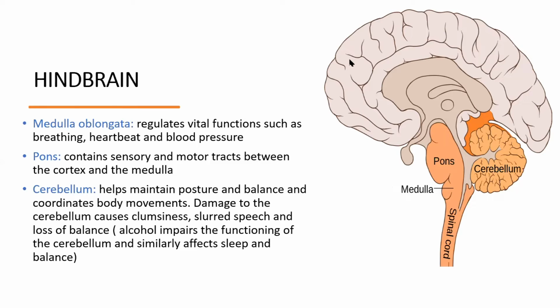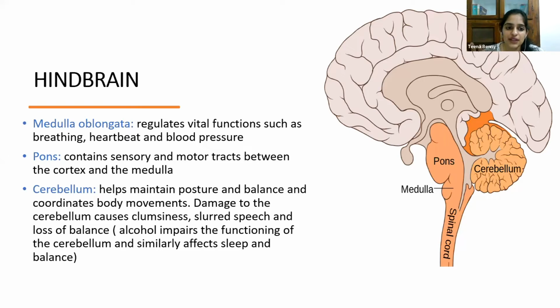Okay, now cerebellum. What does cerebellum do? Cerebellum is a part of the brain which helps us maintain a posture. Our body balance is maintained by the cerebellum and it coordinates our body movements. When you consume alcohol, it is your cerebellum that gets affected. Now you have seen people consuming alcohol and they can't walk steady. They are a little clumsy because it is the cerebellum that gets affected after the consumption of alcohol. So remember, next time when you consume alcohol and you can't walk steady, it is your cerebellum that is getting affected. Okay, so that's all with hindbrain.